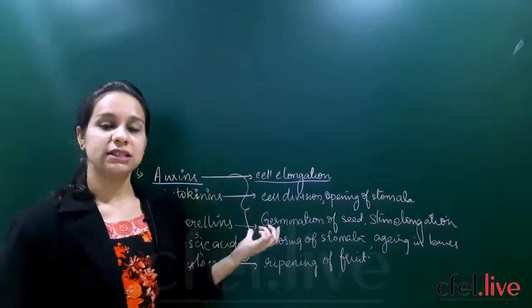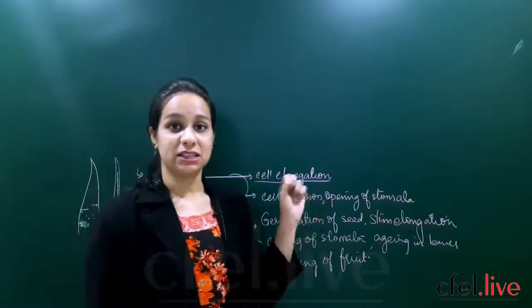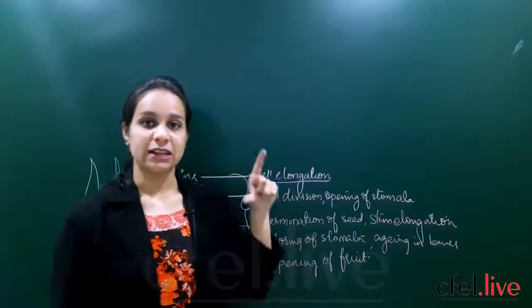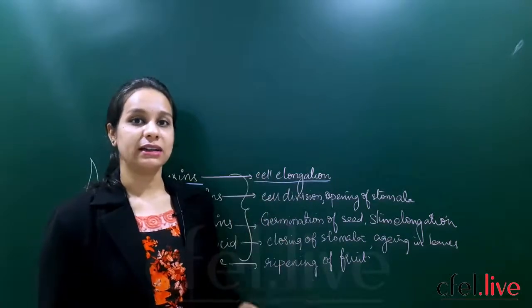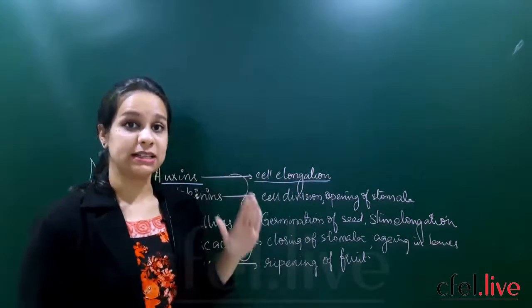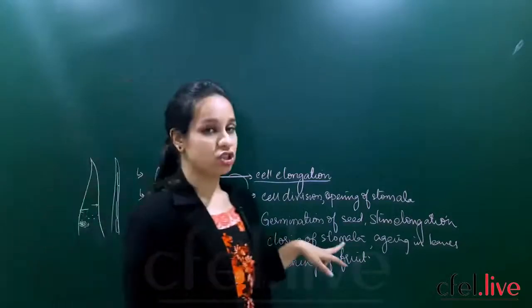So once the auxins activity and gibberellins activity is seen together in a plant, the cells also will elongate. Once the cells elongate, the stem also will elongate in its height. So gibberellins will help in germination of seed.